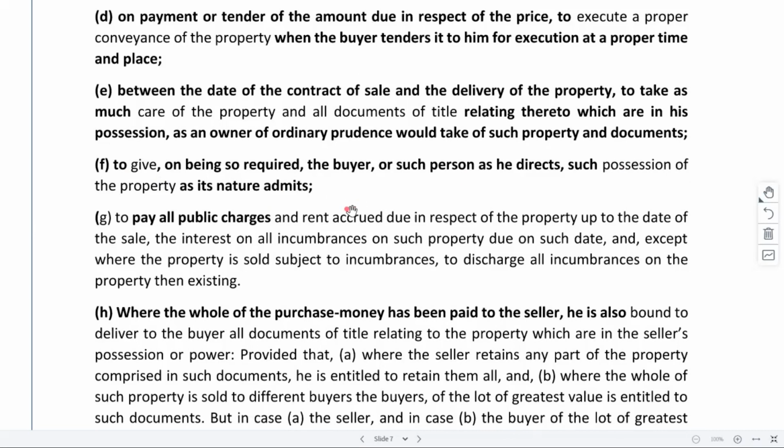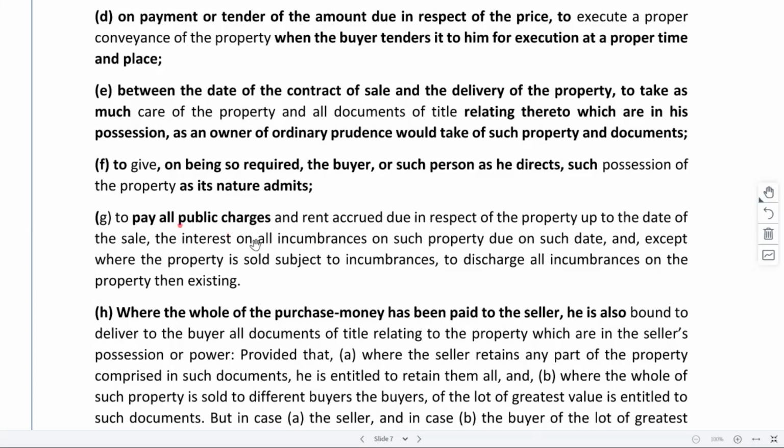So it's not just that on paper you are getting the property transferred, but also you need to hand over possession to the other person so that the other person is able to enjoy it. So when the transaction is completed, you need to give possession of the property, maybe to the buyer, or maybe the buyer's family or a relative, whomever they name. You need to get the property transferred to that person.